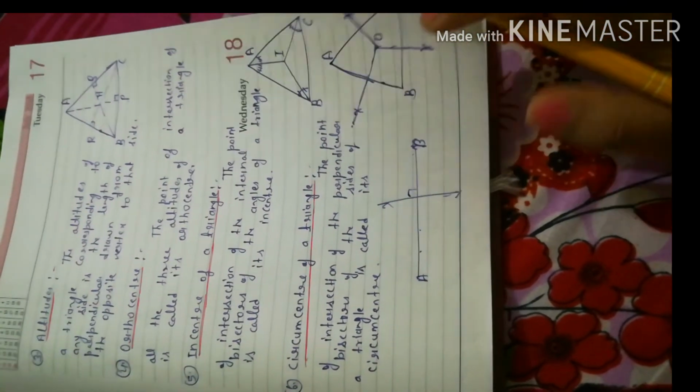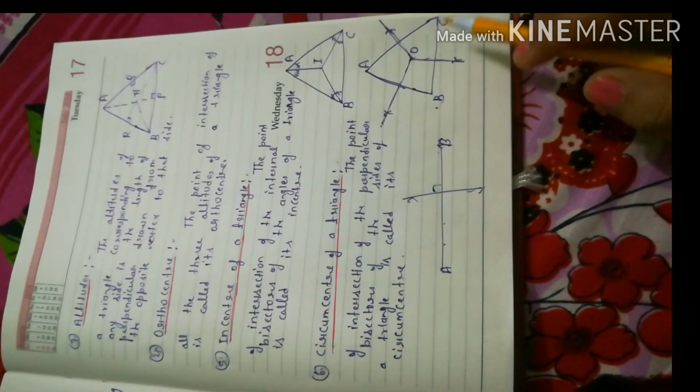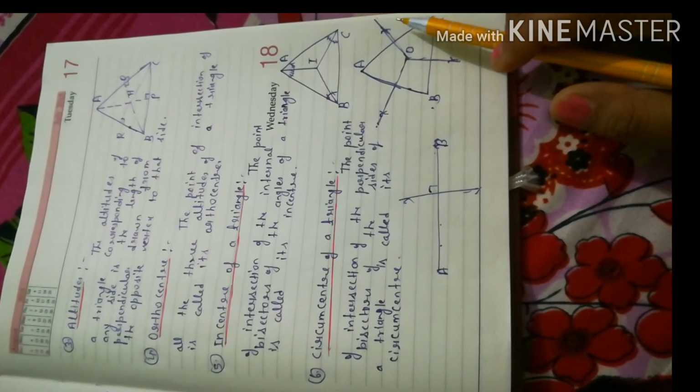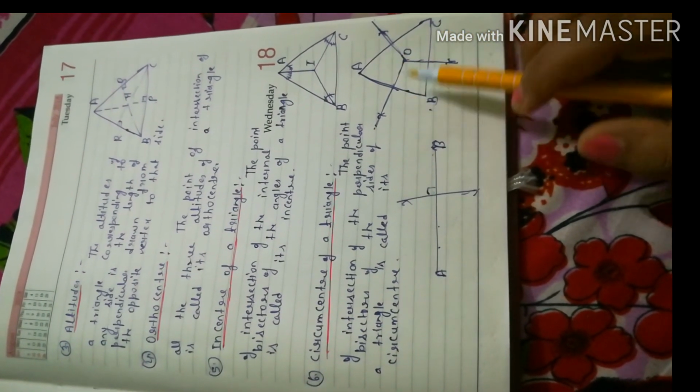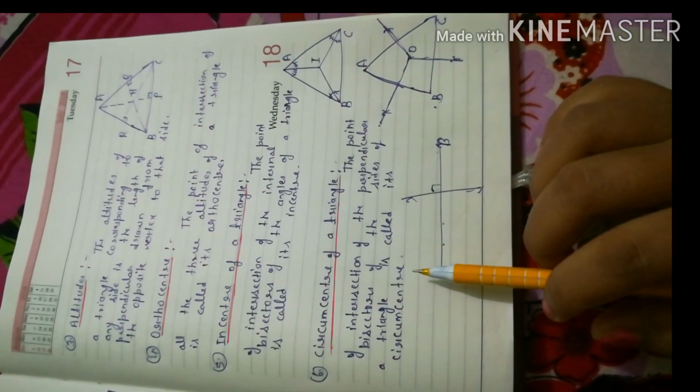Similarly, here also we will do. We will find the perpendicular bisectors of AB, BC and AC also, and the point of intersection of all three perpendicular bisectors of a triangle is called its circumcenter.